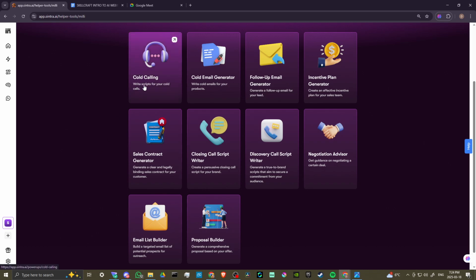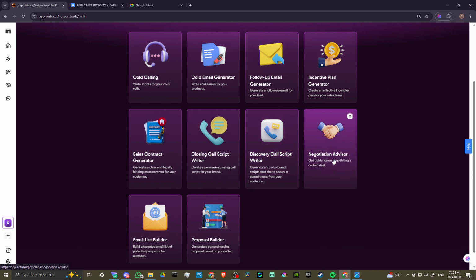So we can do scripts. We can have Millie help us write scripts for our cold calling. We can write cold emails for our products. We can generate a follow-up email for your lead. We can create an effective incentive plan for your sales team. We can generate a clear and legally binding sales contract for your customer. We can create a persuasive closing call script for your brand, generate a true to brand script that aims to secure a commitment from your audience.